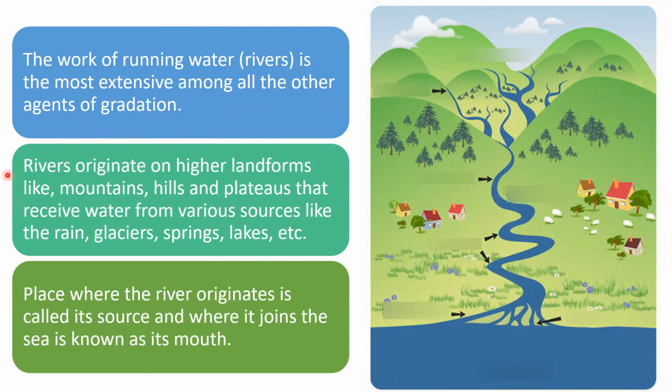Rivers originate on higher landforms like mountains, hills, plateaus that receive water from various sources like glaciers, rain, springs, lakes, etc. The place where the river originates is called its source, and where it joins the sea is called the mouth of a river.